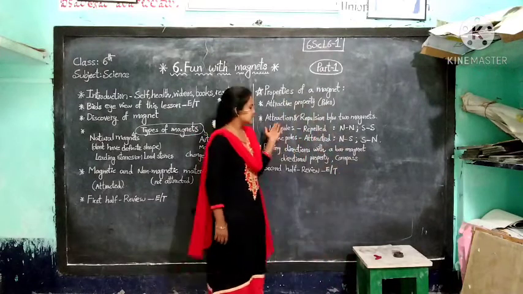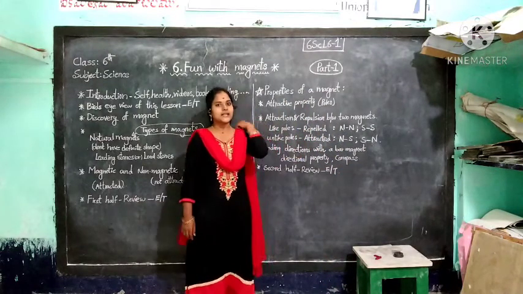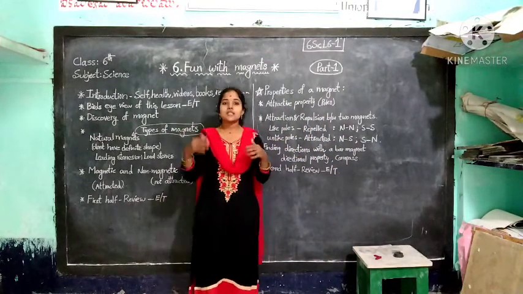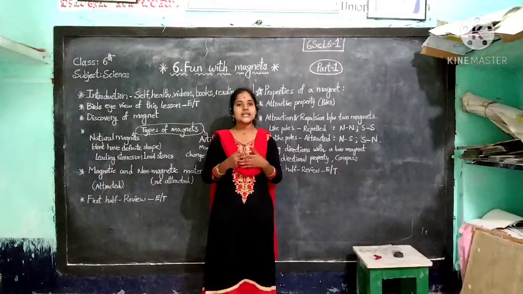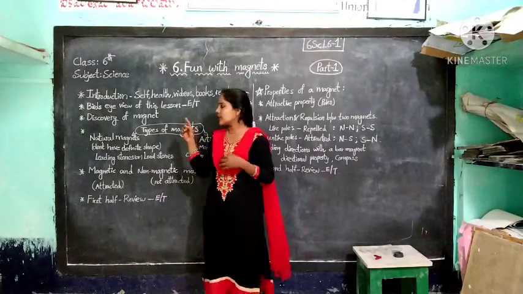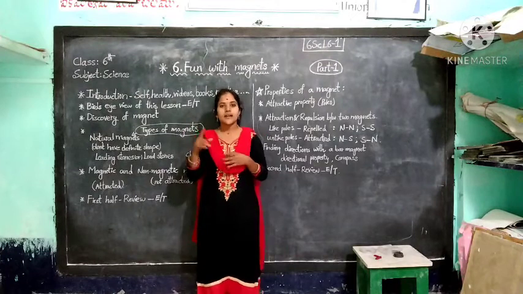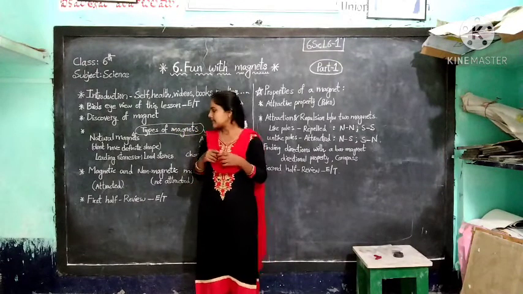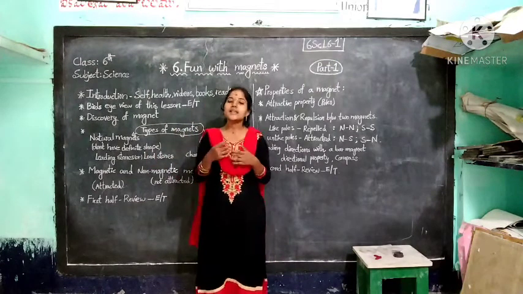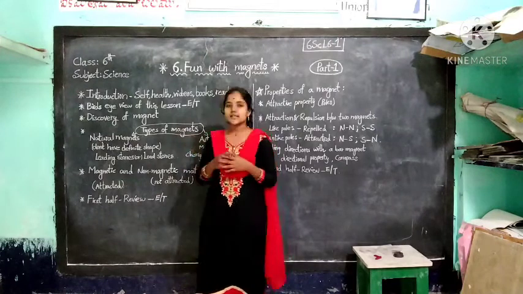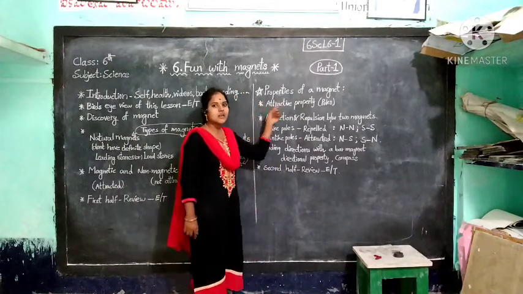Okay, this half is also completed, children. Let me revise the topics we discussed in this video. First of all, we learnt about the discovery of a magnet, then types of magnets, and next magnetic and non-magnetic materials. After that, properties of a magnet.